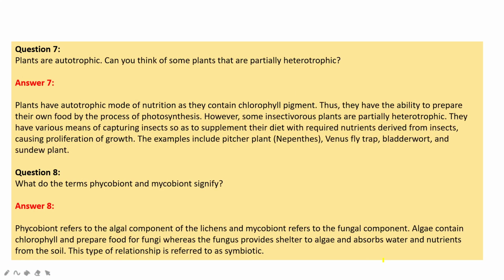Plants are autotrophic. Can you think of some plants that are partially heterotrophic? Plants have an autotrophic mode of nutrition as they contain the chlorophyll pigment. Thus, they have the ability to prepare their own food by the process called photosynthesis. However, some insectivorous plants are partially heterotrophic. They have various means of capturing insects to supplement their diet with required nutrients derived from insects, causing proliferation of growth. The examples include the pitcher plant Nepenthes, Venus flytrap, bladderwort and sundew plants.